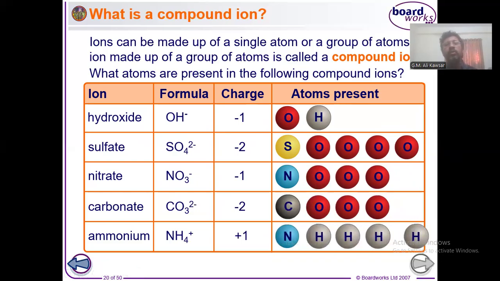So, students, I will suggest you please memorize the charge of these particular radicals. OH is called hydroxide, then sulfate is charged -2, nitrate is charged -1, carbonate -2, and NH4, that is ammonium ion, that is +1. These are called compound ions or compound radicals. Whenever they participate in any chemical reaction or help to form a compound, they always remain together just like an atom. I will show their uses more in the later slides, don't worry.